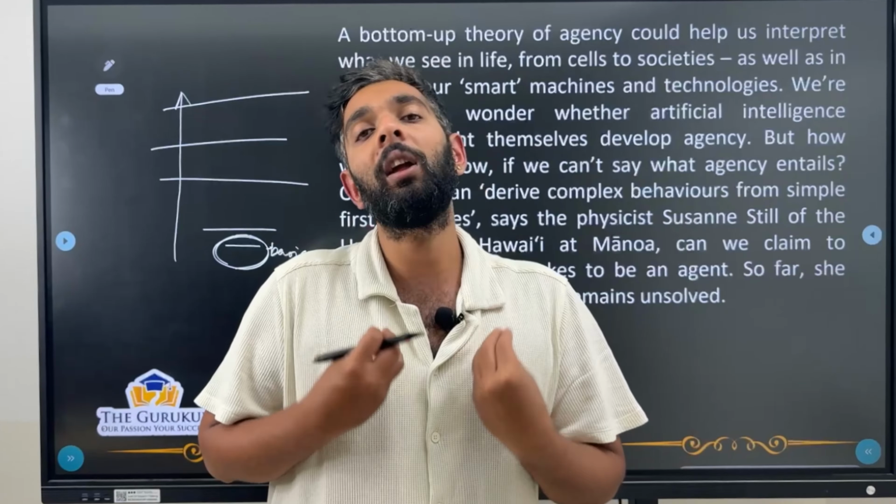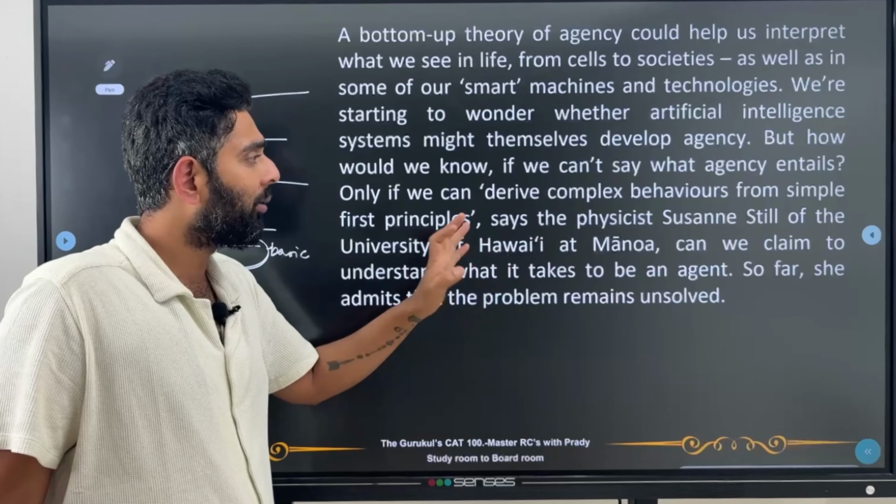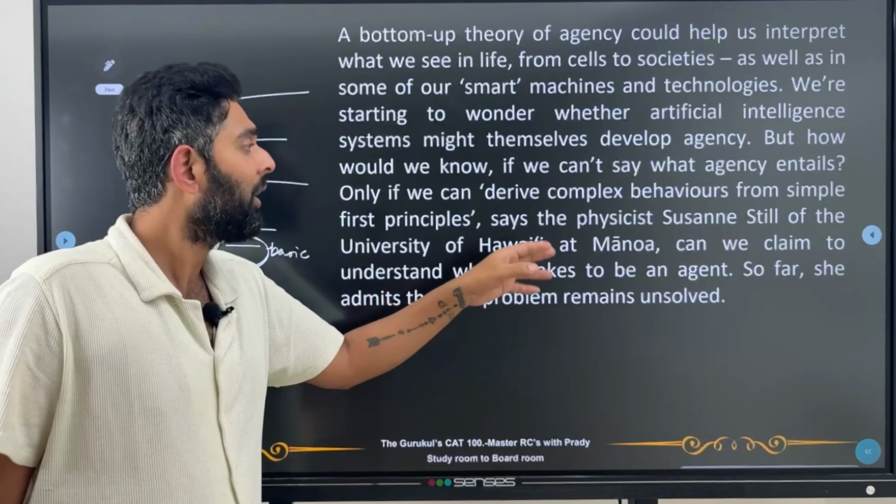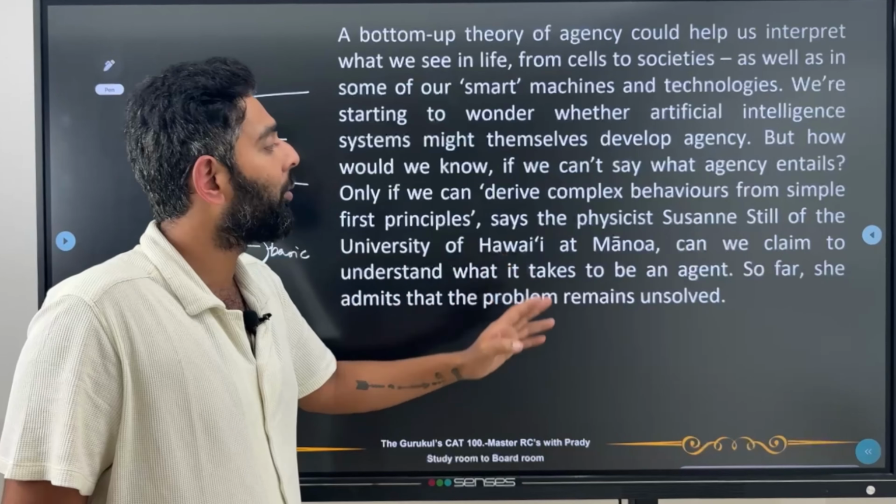Only if we can derive complex behaviors from simple first principles. First principles means foundational steps, foundational theories. Says the physicist Suzanne Still of the University of Hawaii at Manoa, can we claim to understand what it takes to be an agent? So unless we understand the very foundational level of what agency actually does, we cannot tell what an agent really is. So far, she admits that the problem remains unsolved. That means still now we are not able to give a proper definition of what an agent or agency is. And that is why we need a bottom-up approach to solve this.